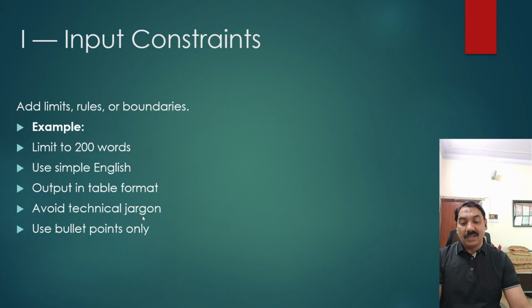Avoid technical jargon. Maybe we are targeting somebody who is not technically strong, then we can also give the instruction that it should be given in simple terms, not technically. Use bulleted points only. If you don't want tabular form, we can instruct it should be bulleted points. So these types of instructions should be provided in order to get the appropriate answer.